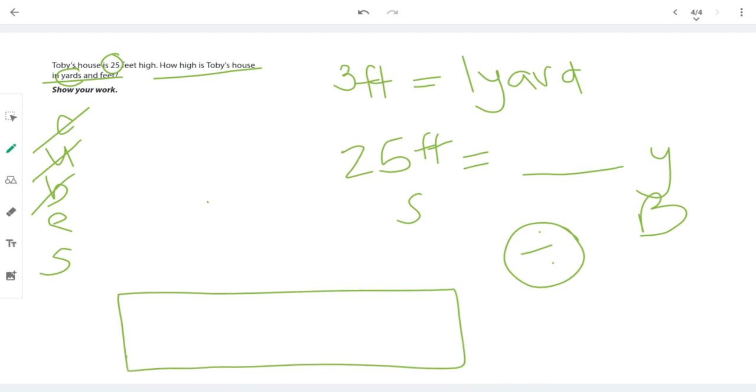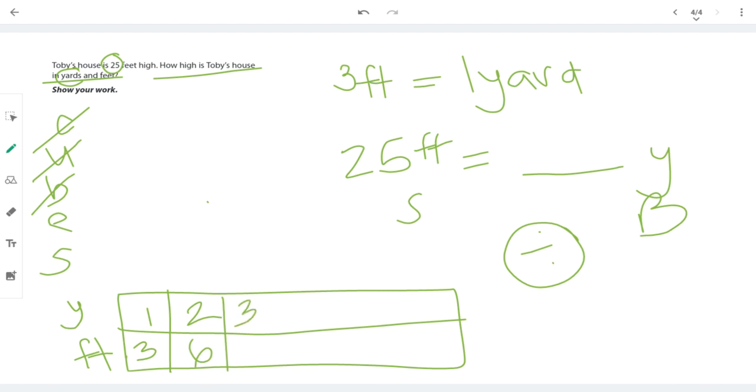I'm going to put my yards on top and my feet on the bottom. 1 yard is 3 feet. 2 yards is 6 feet. 3 yards, 9 feet. 4 yards, 12 feet. 5 times 3, 15 feet. 6 times 3, 18 feet. 7 times 3, 21 feet.